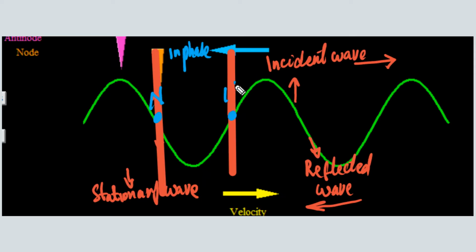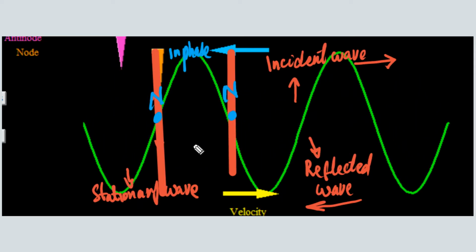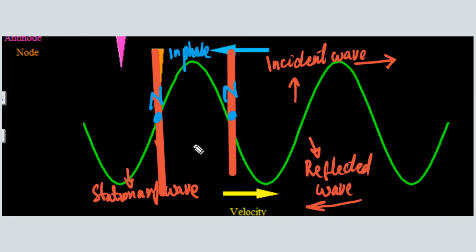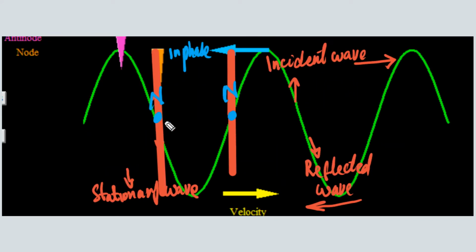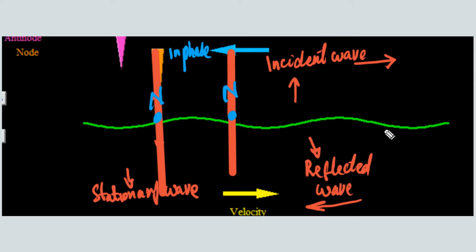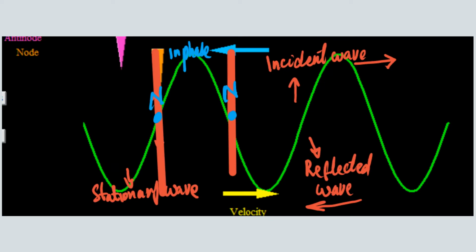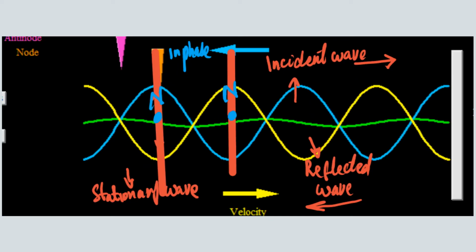So this is a node and this is a node. All the particles between any two consecutive nodes are in phase. So the particles between these two consecutive nodes are in phase. This is what you need to understand about stationary waves. I hope it is clear to you. Let's see all the waves again now.